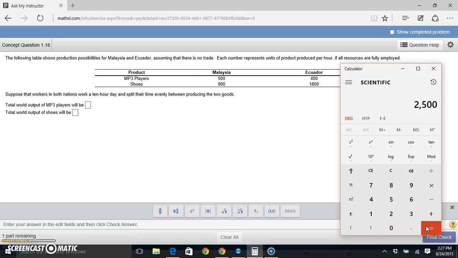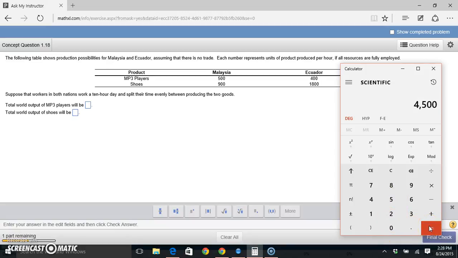So they want to know the total, add Malaysia's to Ecuador's. So we know Malaysia will produce 2,500, and then Ecuador, similarly, they're going to produce 400, and they're going to do that for 5 hours. And so I've got to also add to my 2,500, 400 times 5 hours, for how many Ecuador is going to make, which is 2,000. So I'll add Ecuador's 2,000 to Malaysia's 2,500.